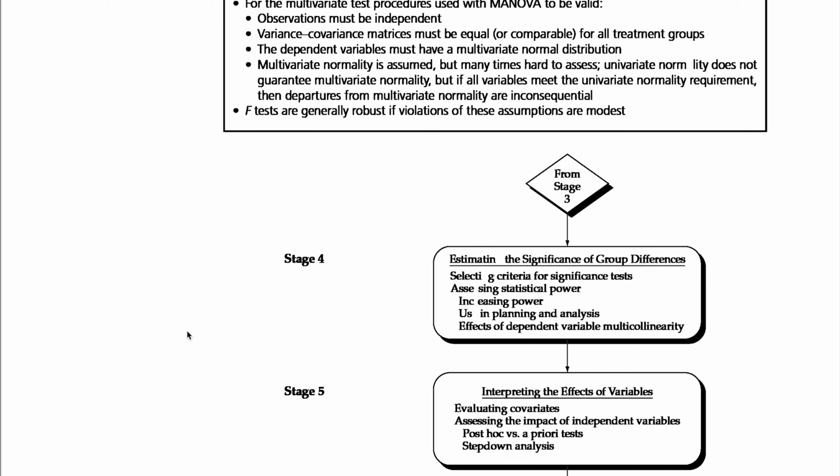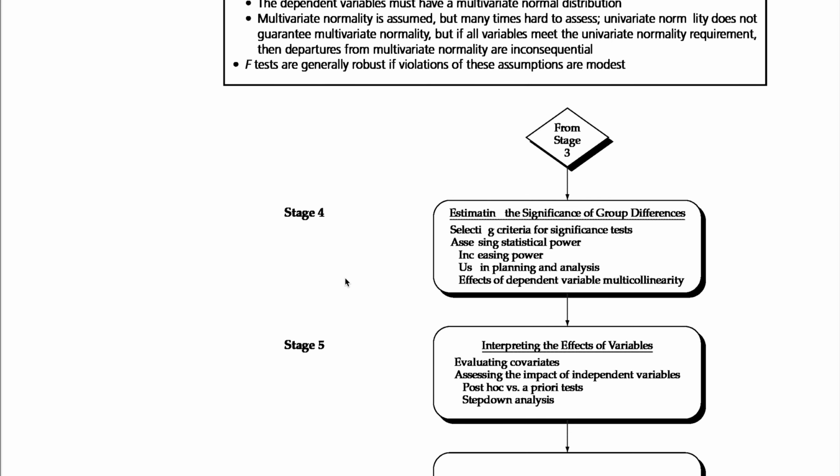This is stage 4: estimating the significance of group differences, selecting the criteria for the significance test, assessing the statistical power, increasing the power through the planning of analysis, and the effect of dependent variable multicollinearity.